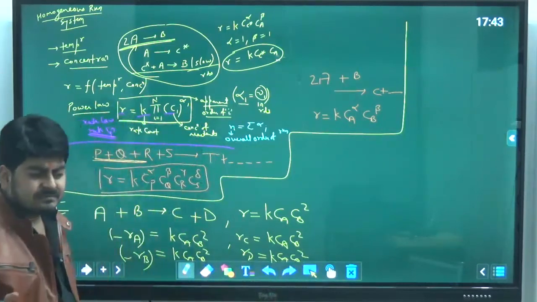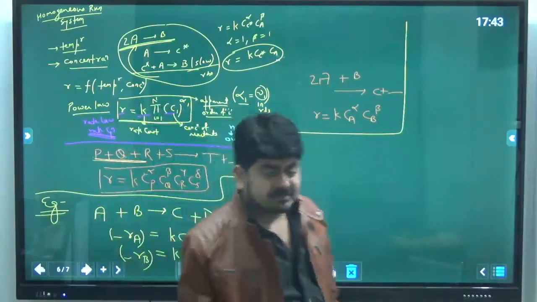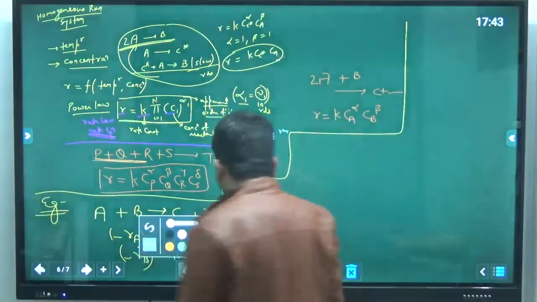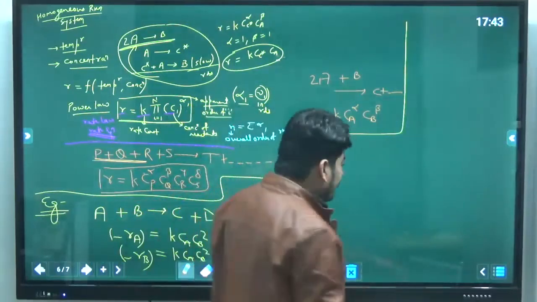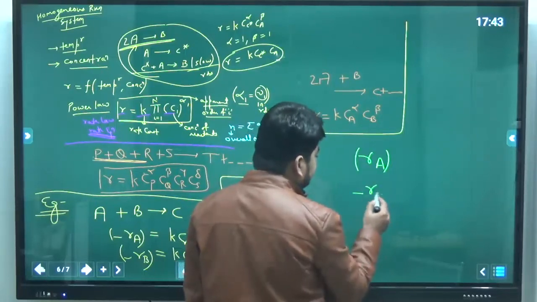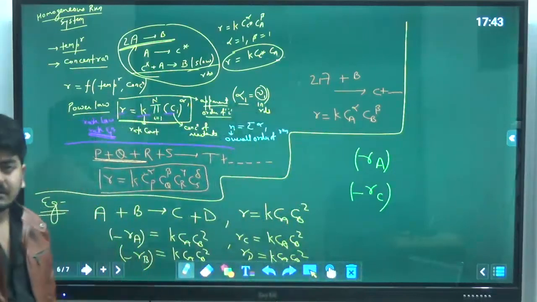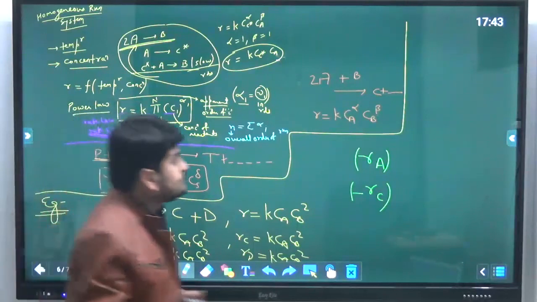That's not a big deal. You can write down, as per the relative rates. But if they ask you, I don't need all these things, tell me what is plus Ra and minus Rc, then what will you say? See, it's very simple.